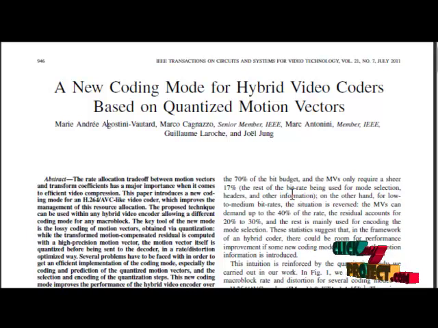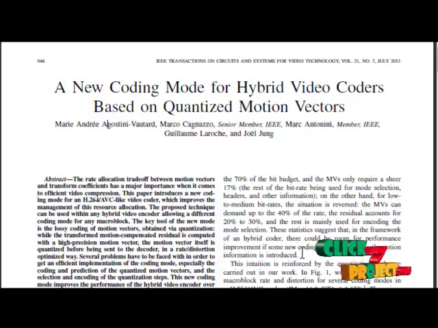The key tool of the new mode is the lossy encoding of motion vectors obtained via quantization, while the transformed motion compensated residual is computed with a high precision motion vector. The motion vector itself is quantized before being sent to the decoder in a rate optimized way.